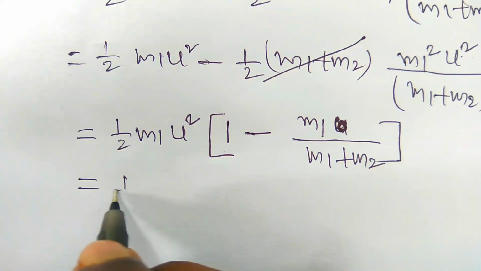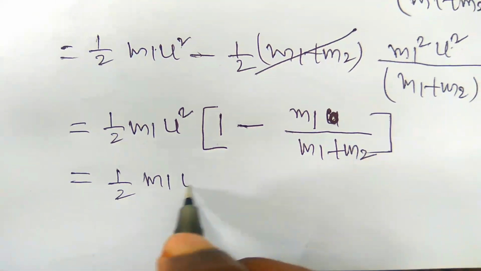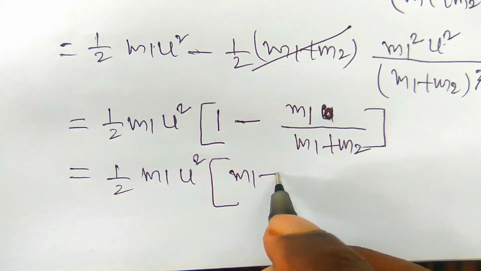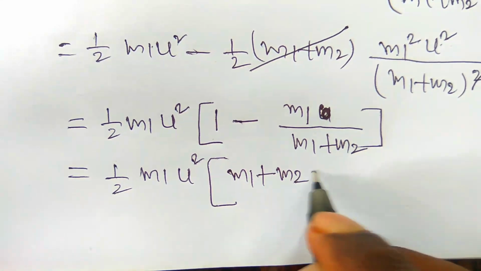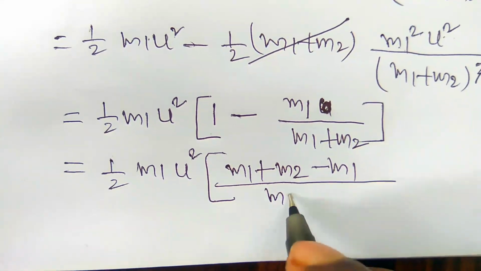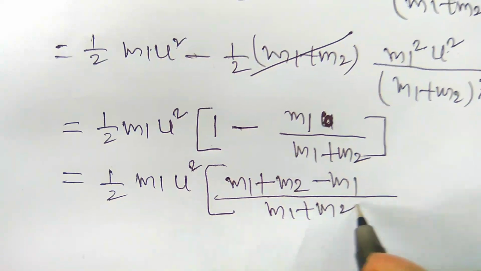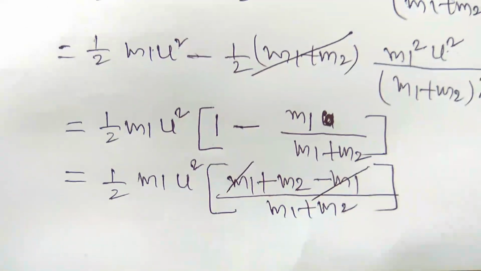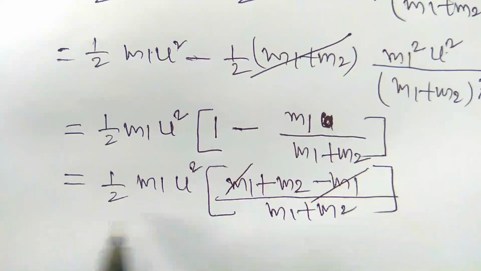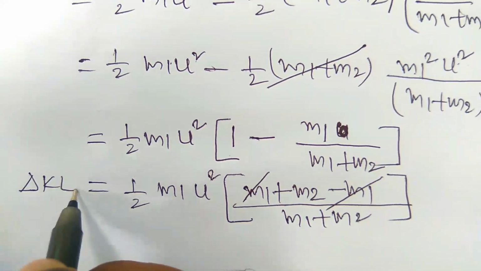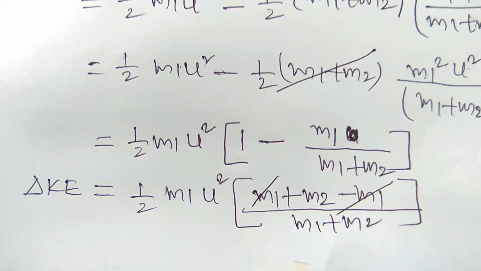And further we simplify that: 1 by 2 m1 u square into m1 plus m2 minus m1 by m1 plus m2. This is the LCM we have to do here. M1 and m1 cancel out here. Here the remaining value, this is the delta KE we are deriving.